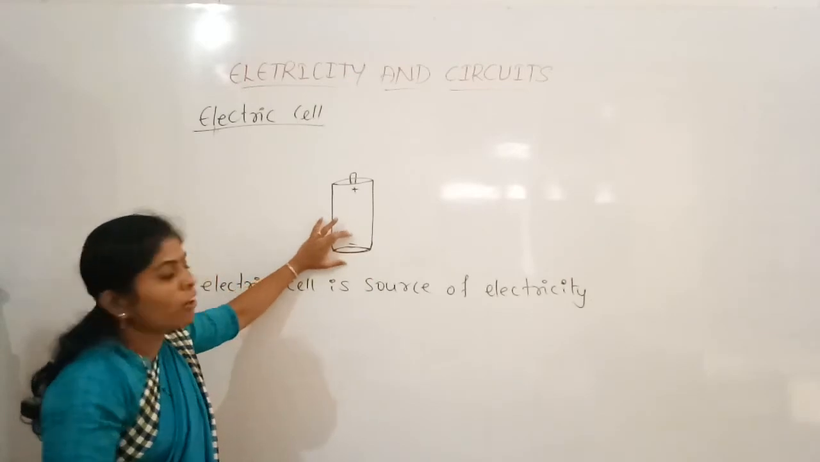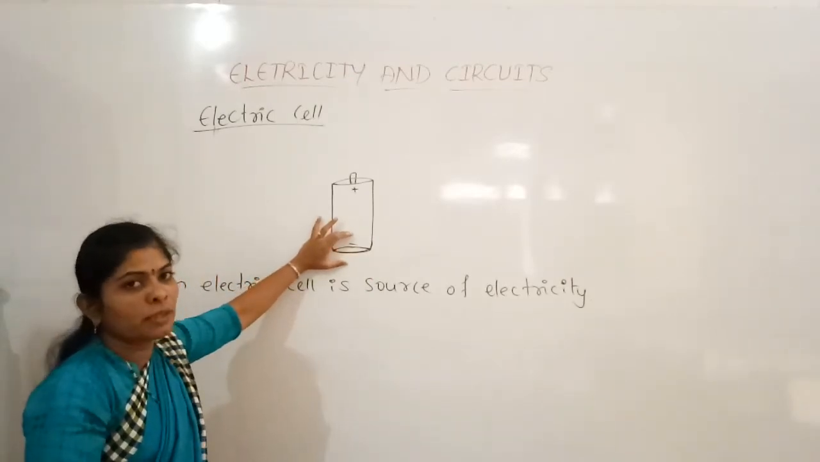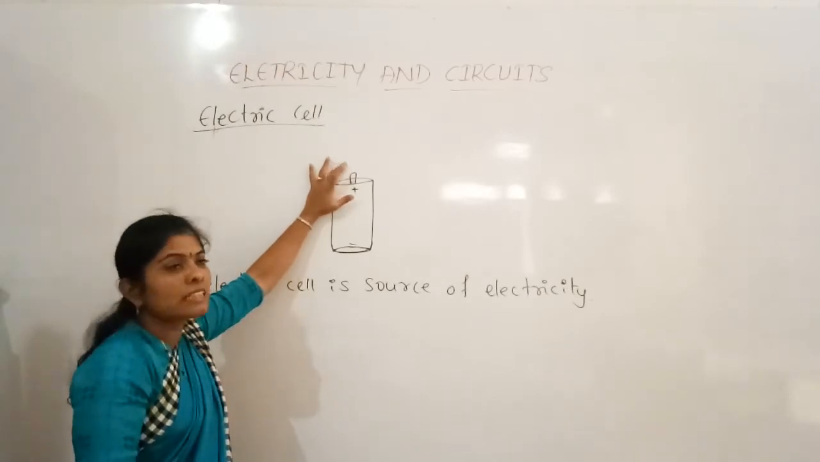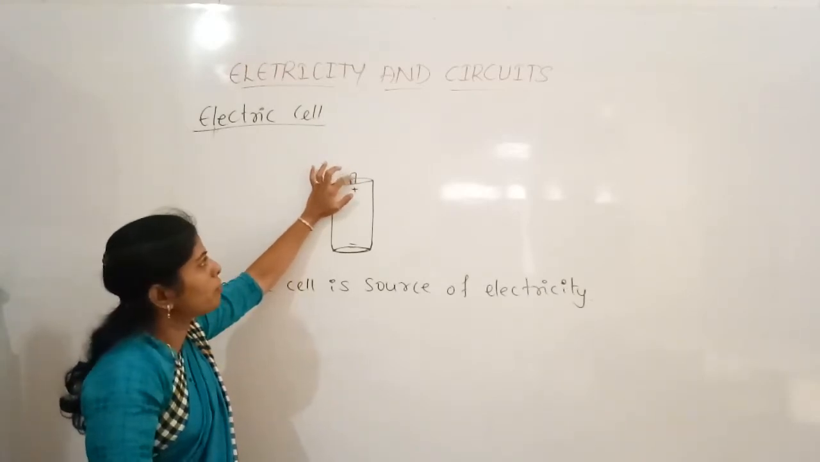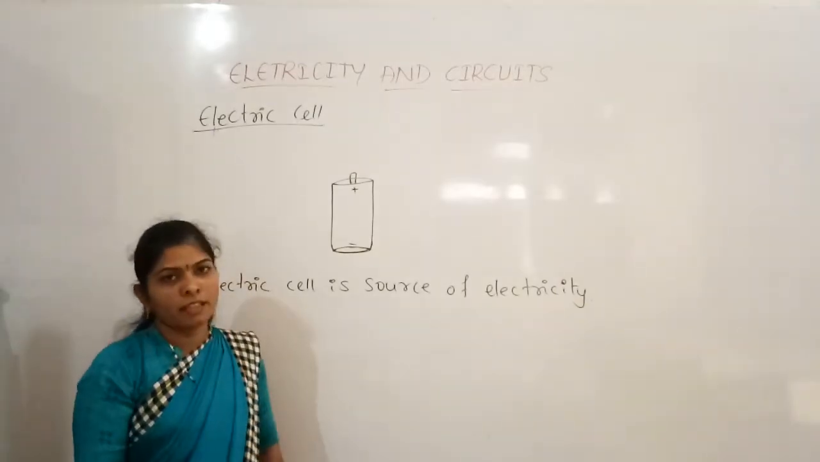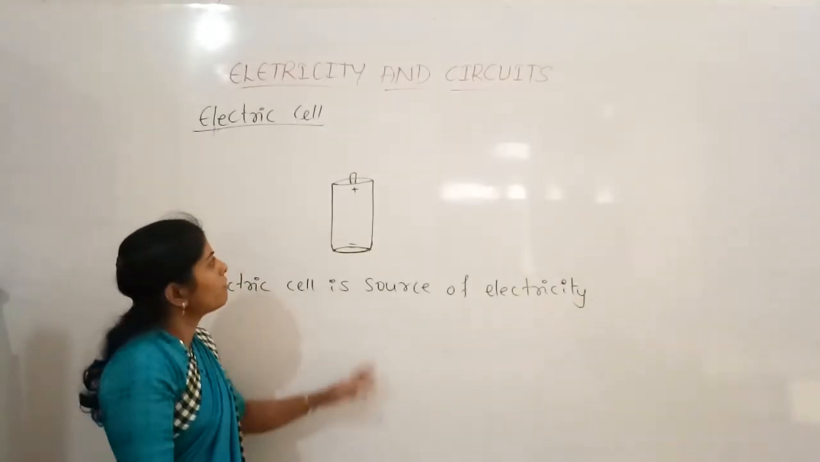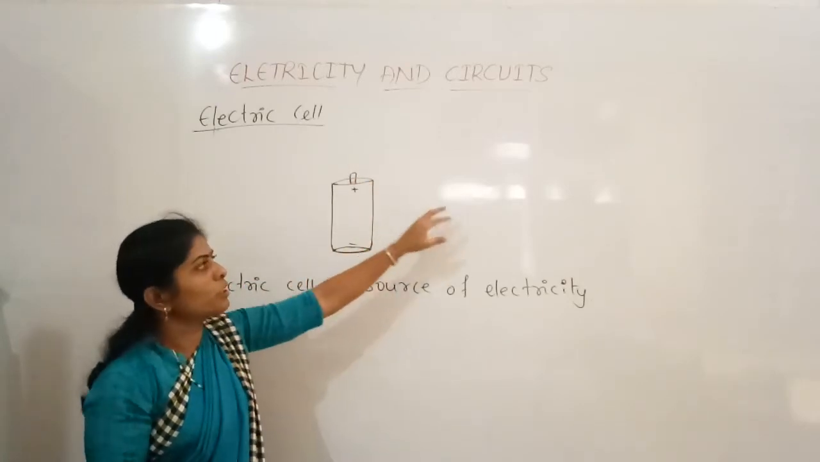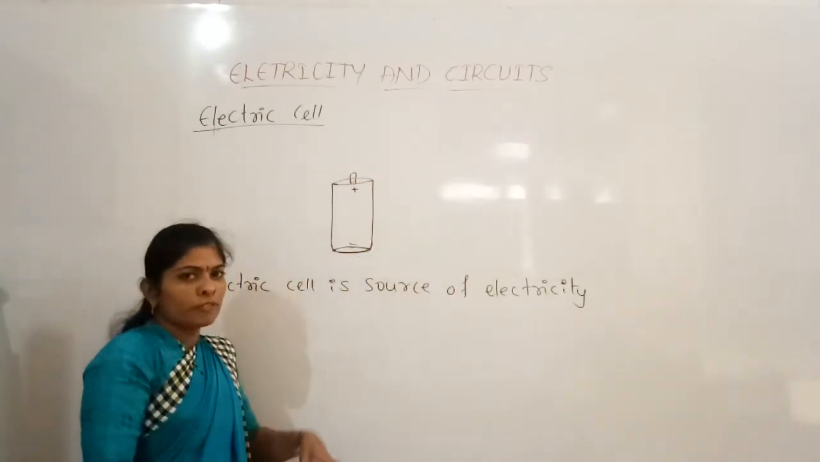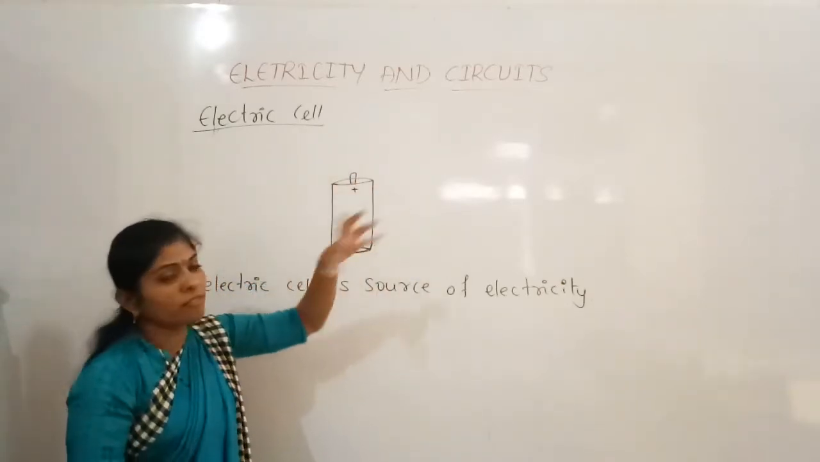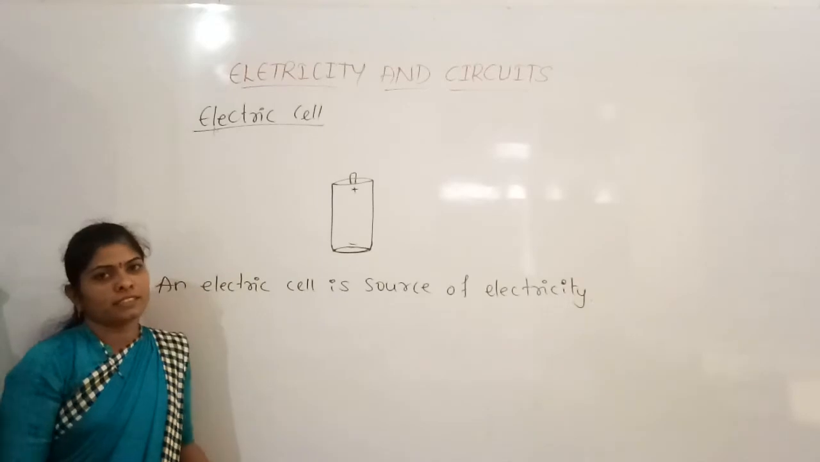So this is called the negative terminal, and the part of the cell which is having the metallic tip, that we call the positive terminal. And when we connect these two terminals, the positive and negative terminal, to another source of light, then that will be connected with the electrical wires.